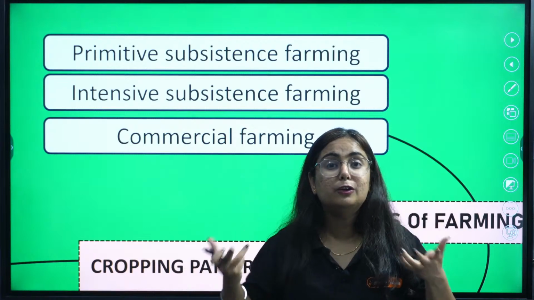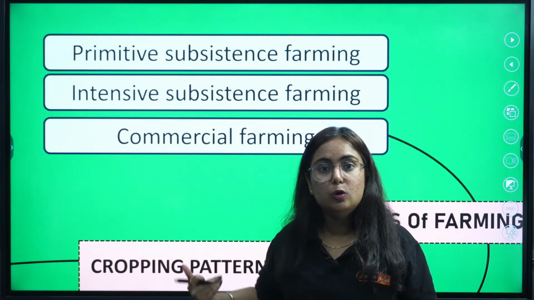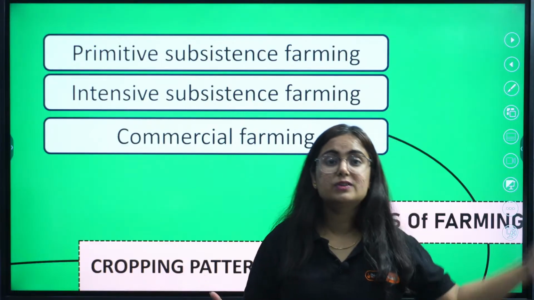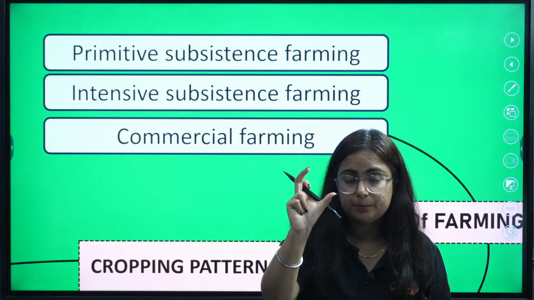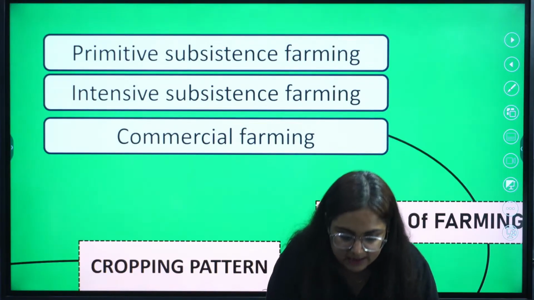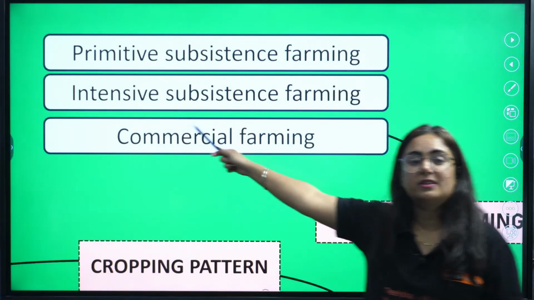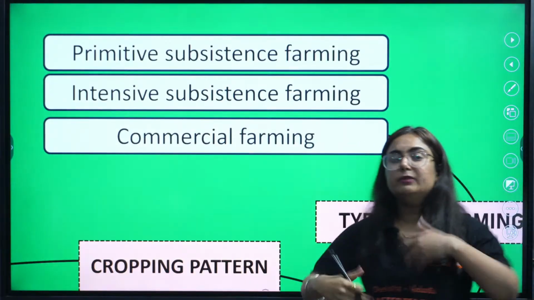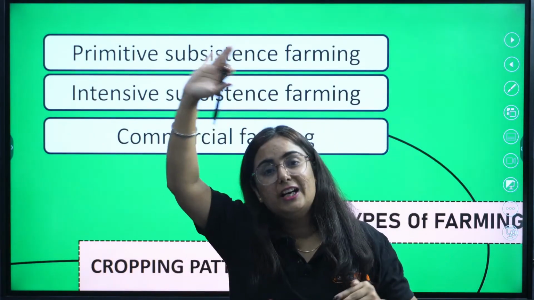Because the fertility of the soil will go down, they started using biochemicals. Pay attention, it is the bio word here. This is known as intensive subsistence farming.